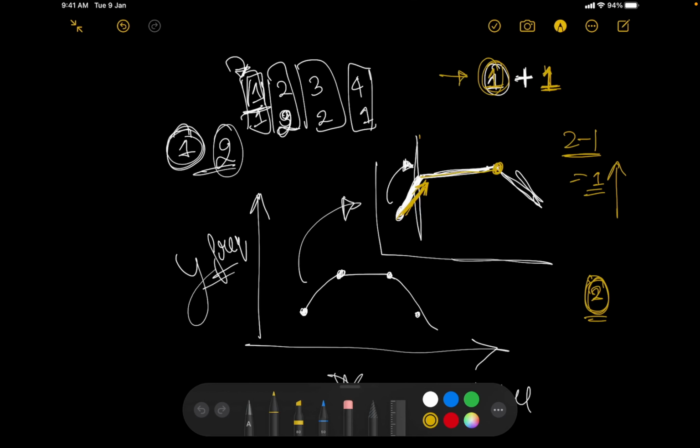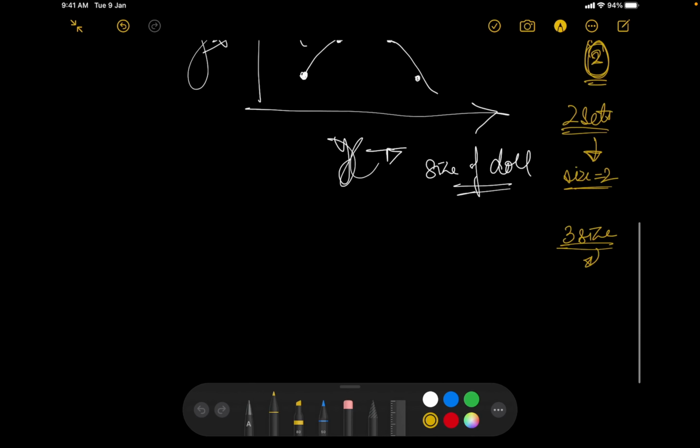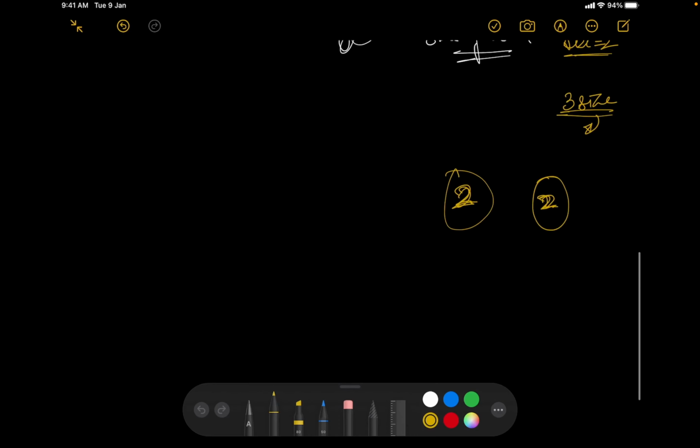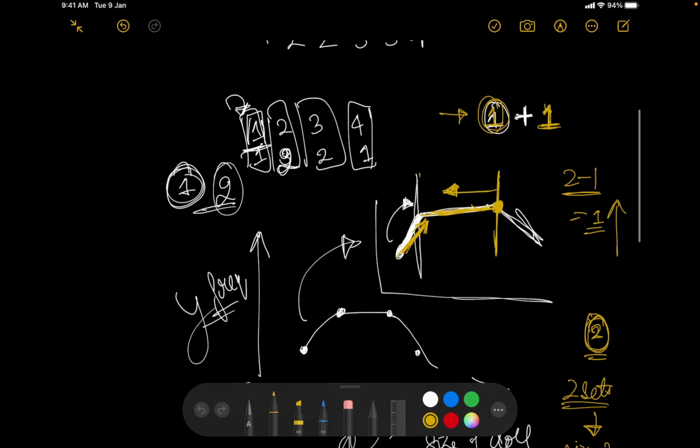Now I go to the next element. Now I say that its frequency is similar to the backwards one. So now it's fine, I can actually continue with the same. So I already have 2 sets which are having a size of 2, right? So for my size of 3, I can utilize those 2 sets. So basically what I'm saying is that these are the 2 sets I'm having, right? Okay, and also they have a size of 2. Now I have 2 dolls of size 3, right? So I'll place these dolls on top of it, right? That is something I can do. So cool enough, I'll not increment anything over here. Now I'll go to the next point.